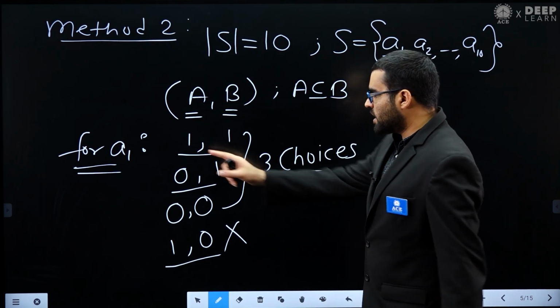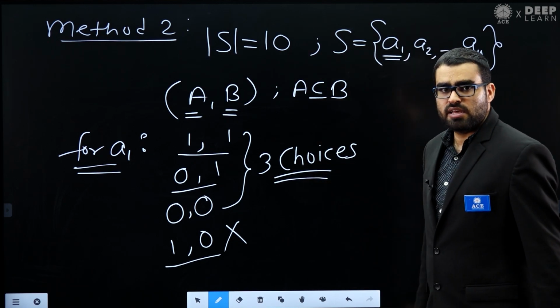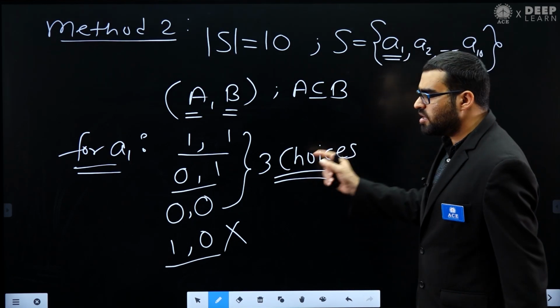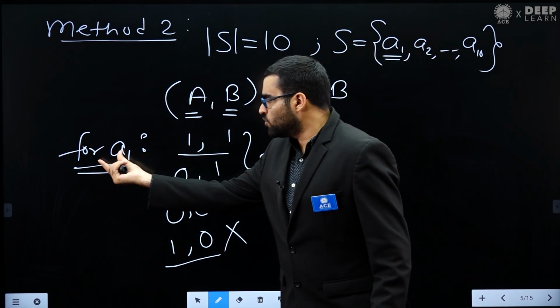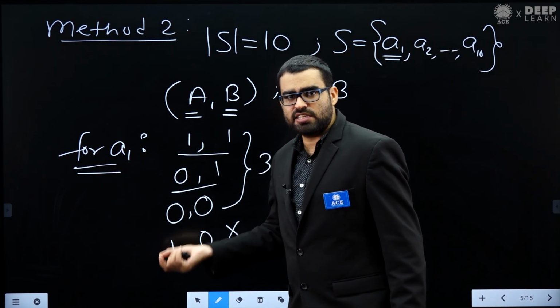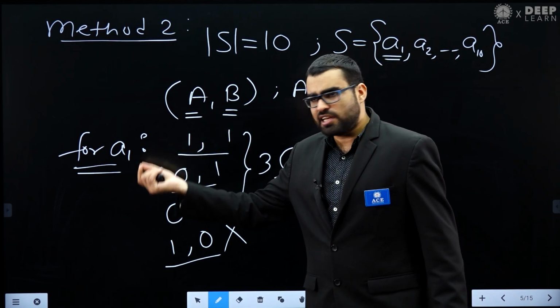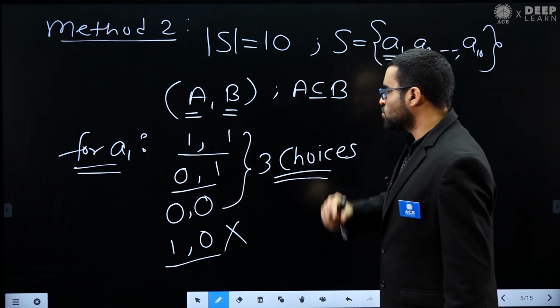So for element A1, I have three choices. Similarly, for every element you have three choices only. Whatever element you take, A2, A3, A10, you have three choices only.